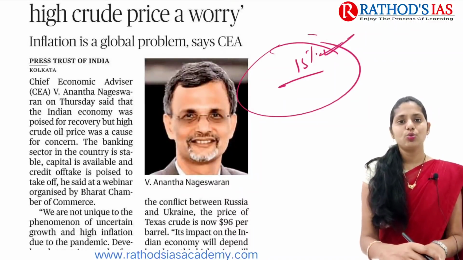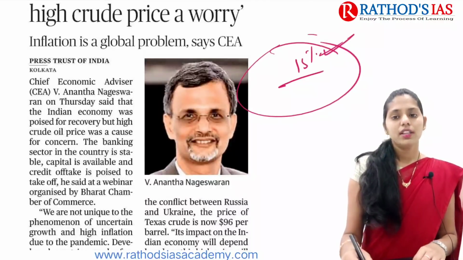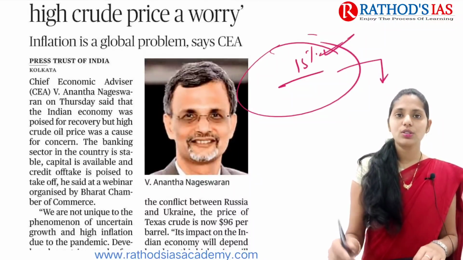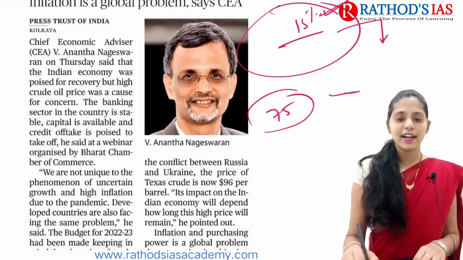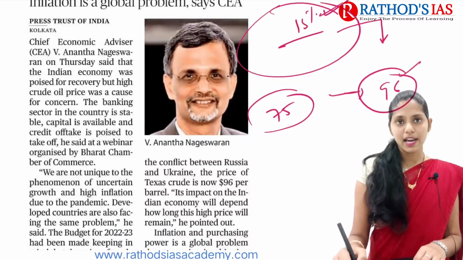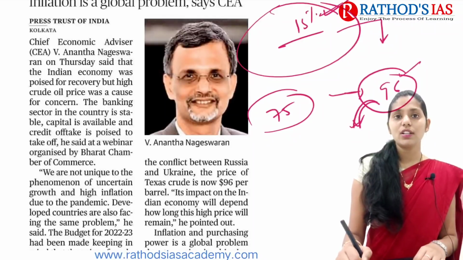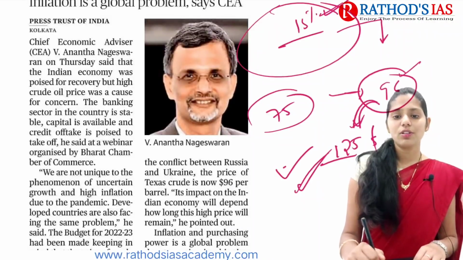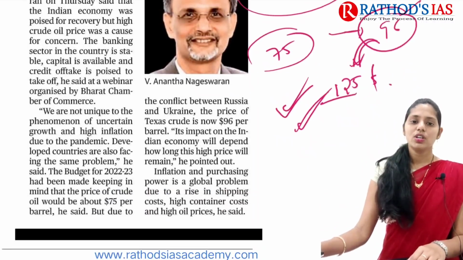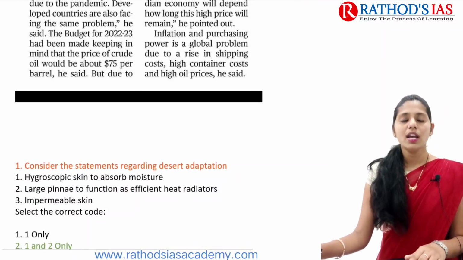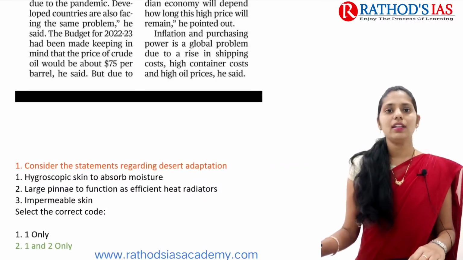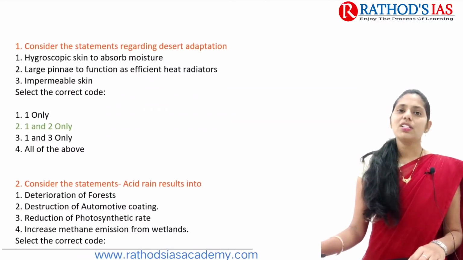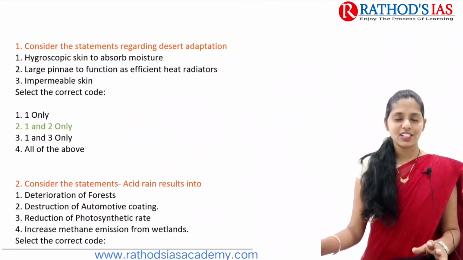Because of this Russia and Ukraine issue, there might be a rise in global crude oil prices. Earlier it was $75 per barrel, and now it has increased to $96 per barrel. If this situation continues, it may even reach $125 per barrel. Because of this, it will affect India's economy. In this way, these articles mainly focus on the positive and negative impact of this Russia issue on India. And now let us try to see the next question, that is yesterday's questions.